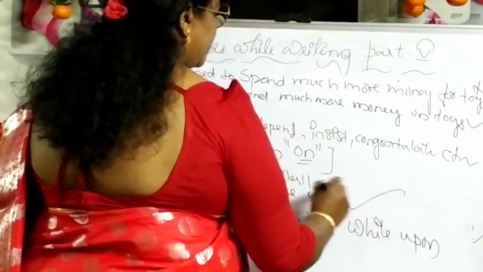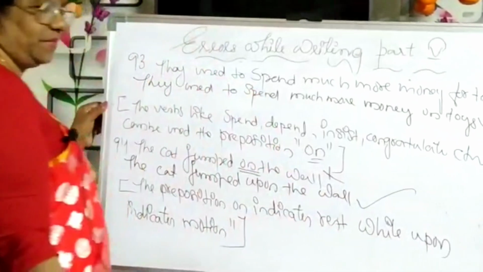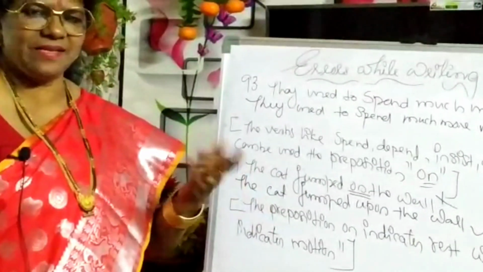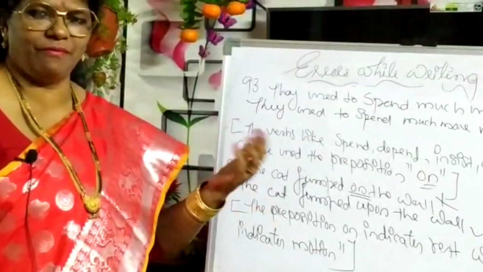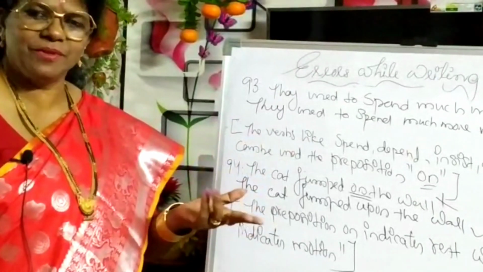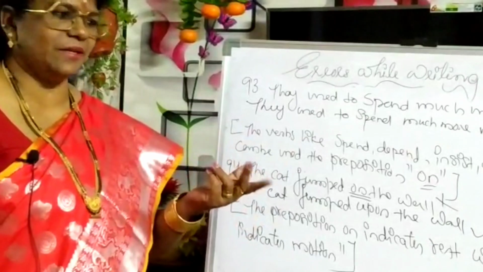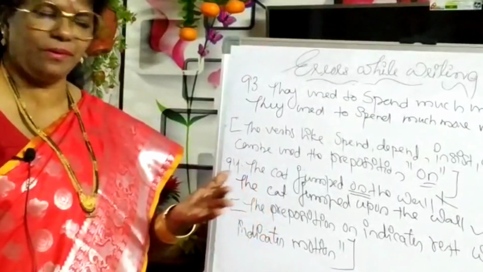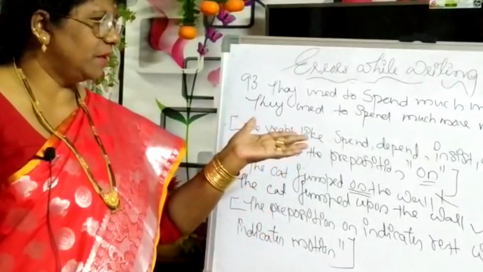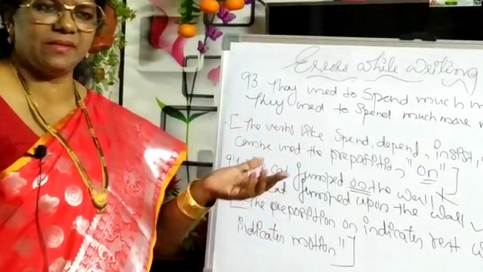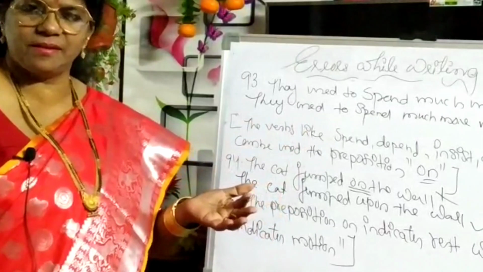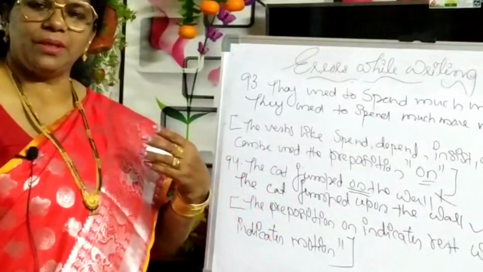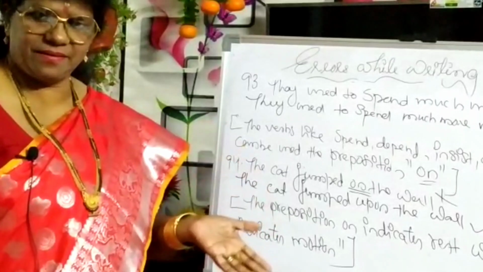This is correct and this is wrong. See how much confusion we are getting while changing prepositions from one to another. So much difference and so many errors. While doing prepositions and correction and editing of sentences, you have to do much more practice at home. Okay?